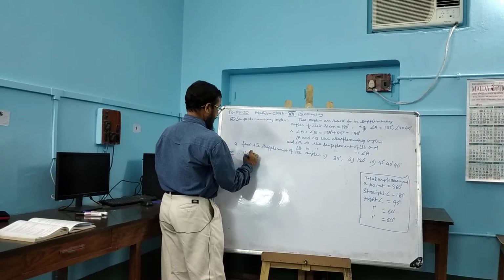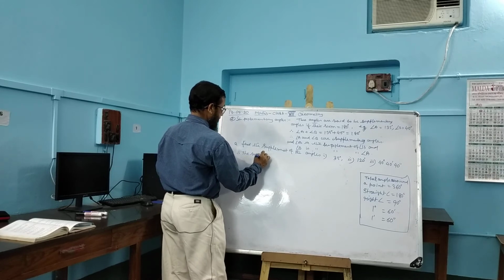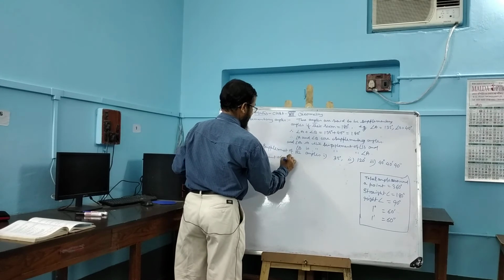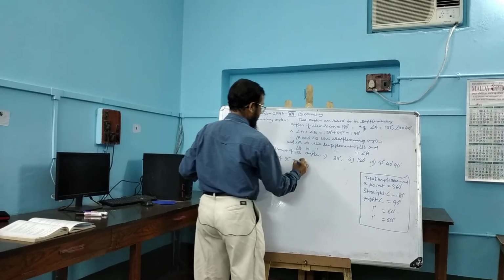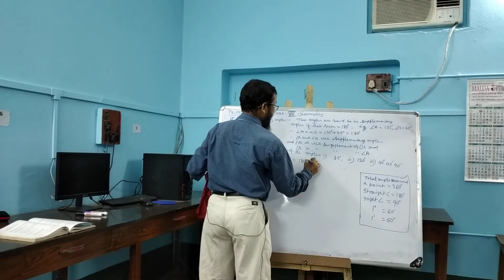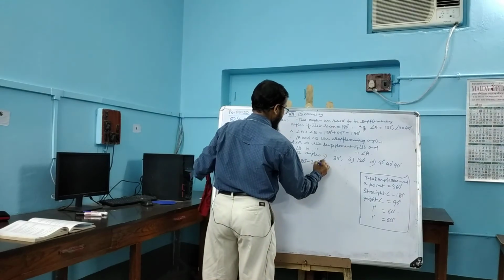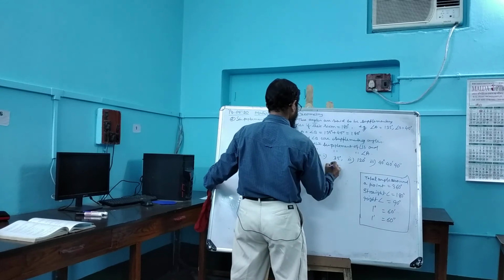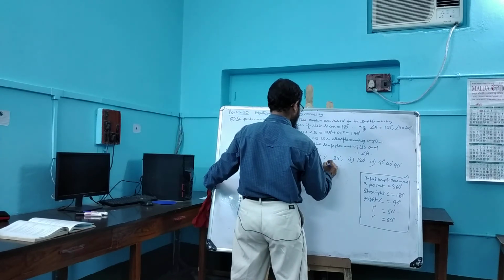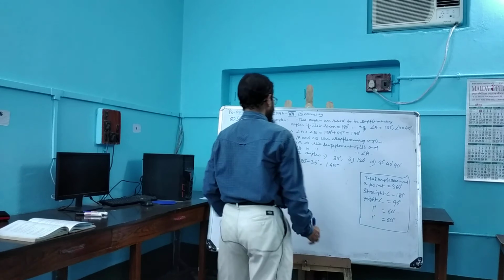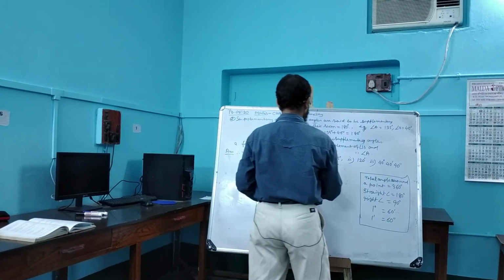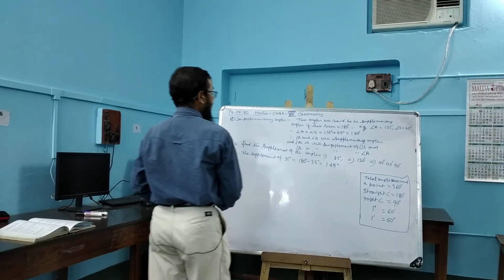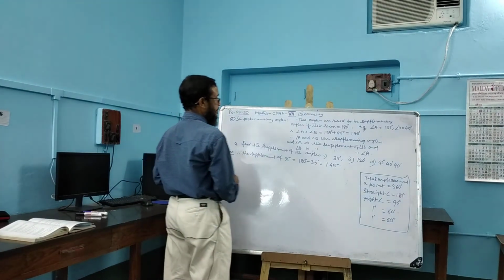Therefore, the supplement of 35 degrees is equal to 180 degrees minus 35 degrees, that is equal to 145 degrees.